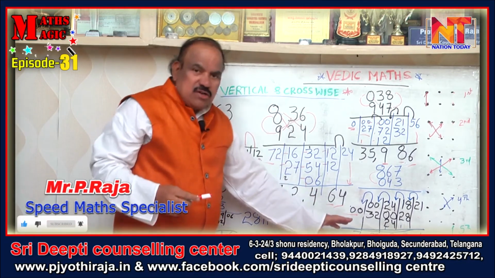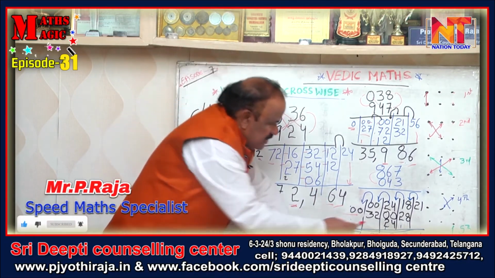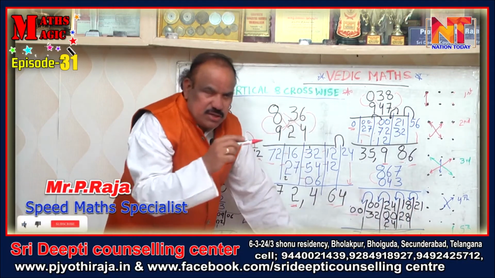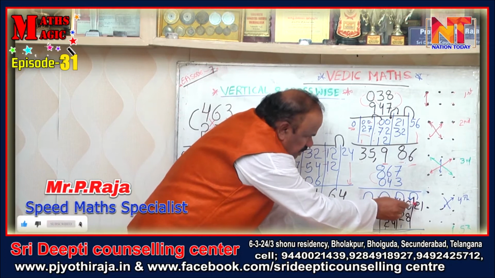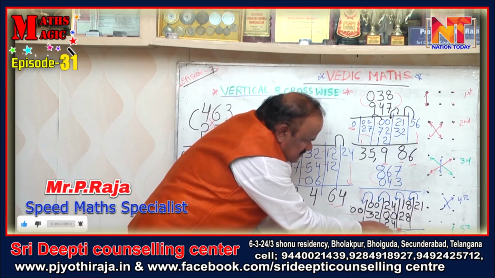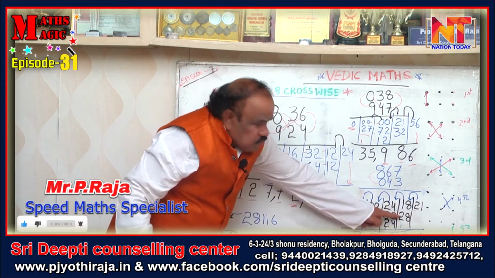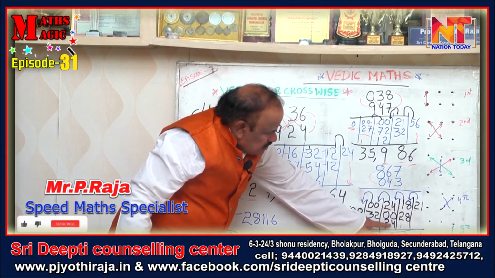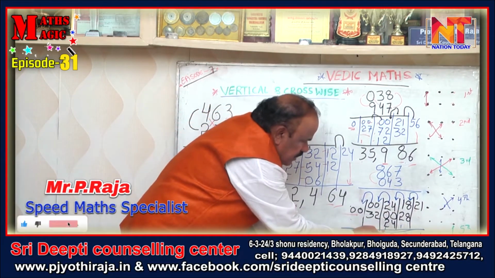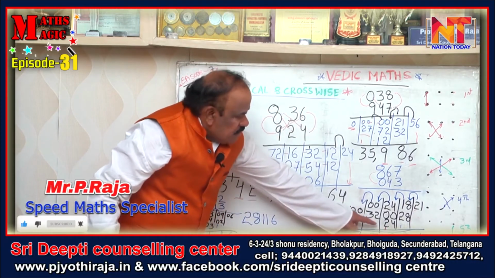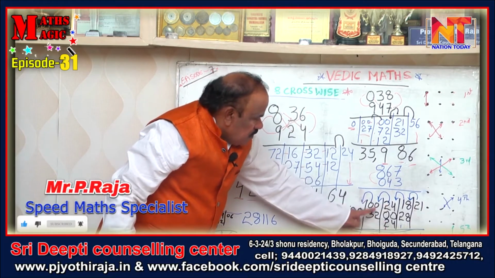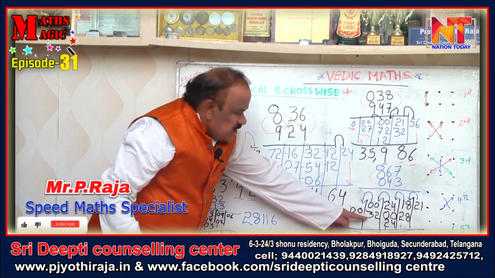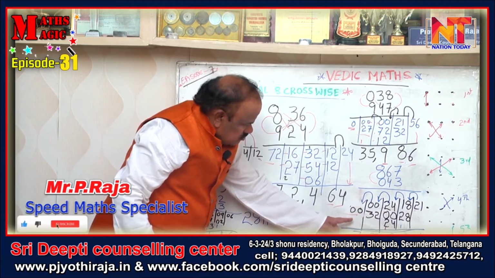So here, balancing, how you are doing it now: you are carrying the 1 as it is, this tenth digit, whatever is there, we are carrying to this number. 2 plus 8, 10, 10 plus 8, 18, 1 is there. 1, 2, 3, 4, 4 I am carrying here, 4 plus 8, 8 plus 4, 12, I am putting 2 here, carrying 1. 1 plus 2, 3, 3 plus 2, 5, 5 plus 2, 7, I am carrying again 7. Again here the tenth digit is there, 3 I am carrying here, there is nothing there, so 3.